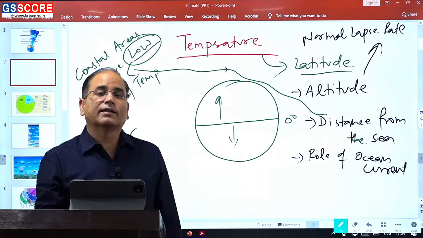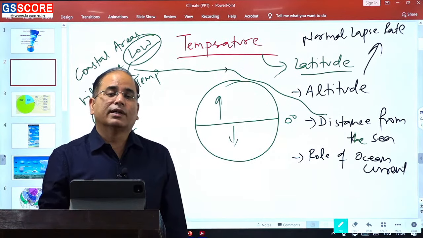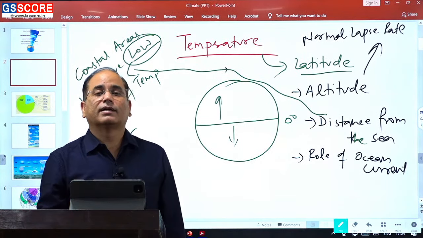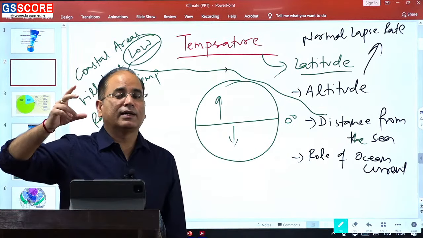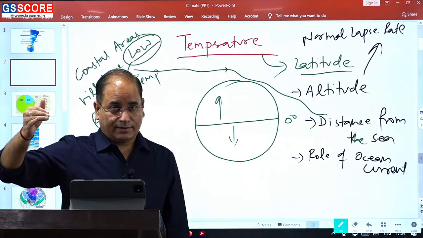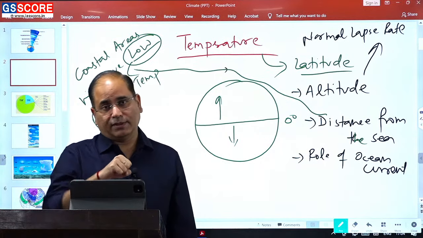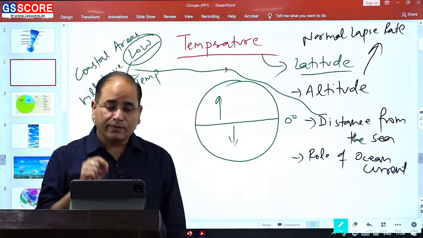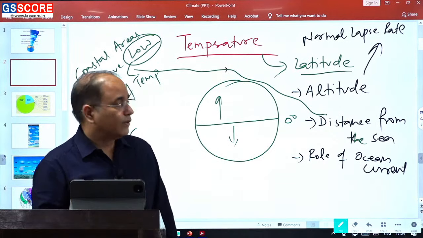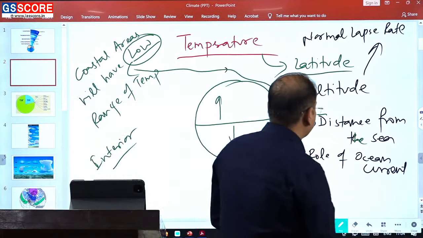North Atlantic drift is a warm ocean current, and due to presence of North Atlantic drift, Northern Atlantic will be a bit warmer. So the temperature in the ocean will be higher than on the land. So ocean current plays a very important role, specifically in the higher latitude.